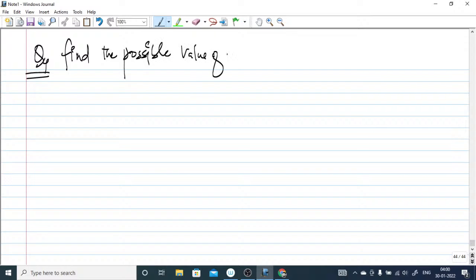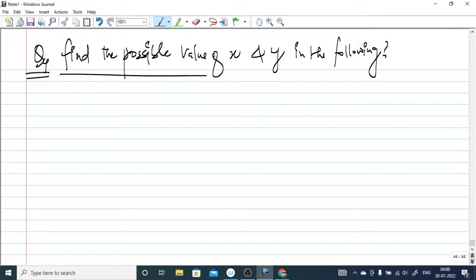Now let us take one very important problem. In fact, last year this kind of problem was asked. Find the possible value of x and y in the following. In a digital circuit problem, you cannot anticipate that this formula is going to be useful. You have to give some time to solve digital circuit questions.